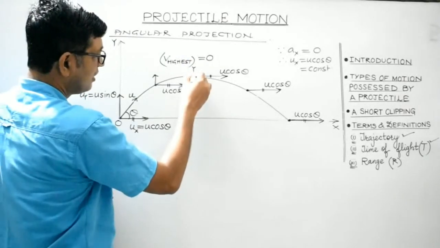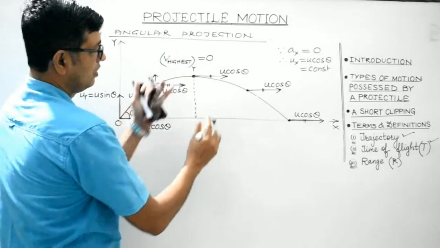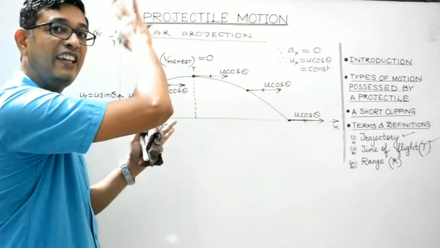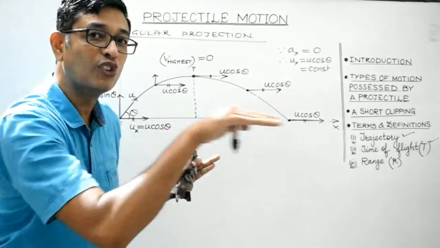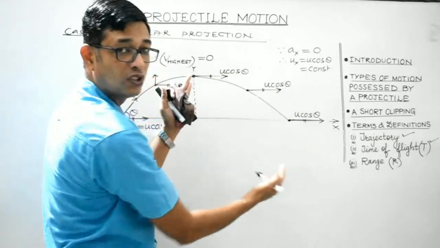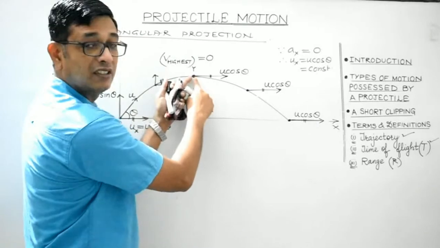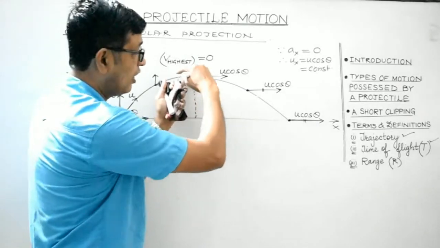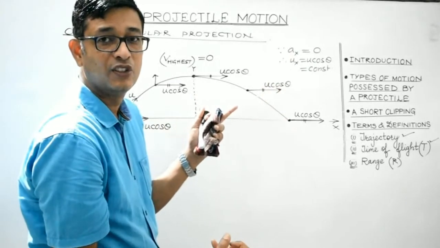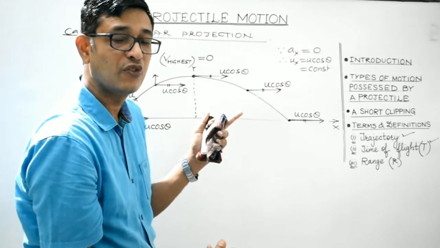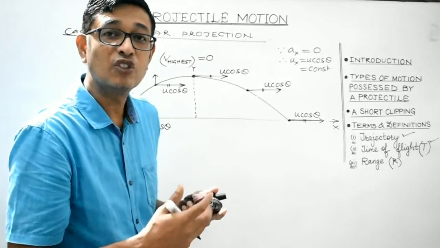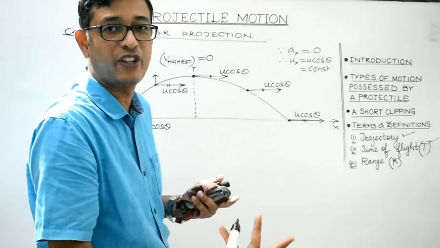Now, consider this half. It will become similar to that in case 1, which was the case of horizontal projection. Now, what happens is, after this, the body is coming downward. So, here, the vertical component of velocity is 0. Now, as the body comes downward, it is getting attracted, isn't it? So, it will be the case of acceleration, where a would be plus g. So, the vertical component of velocity will now start increasing at a constant rate of small g.